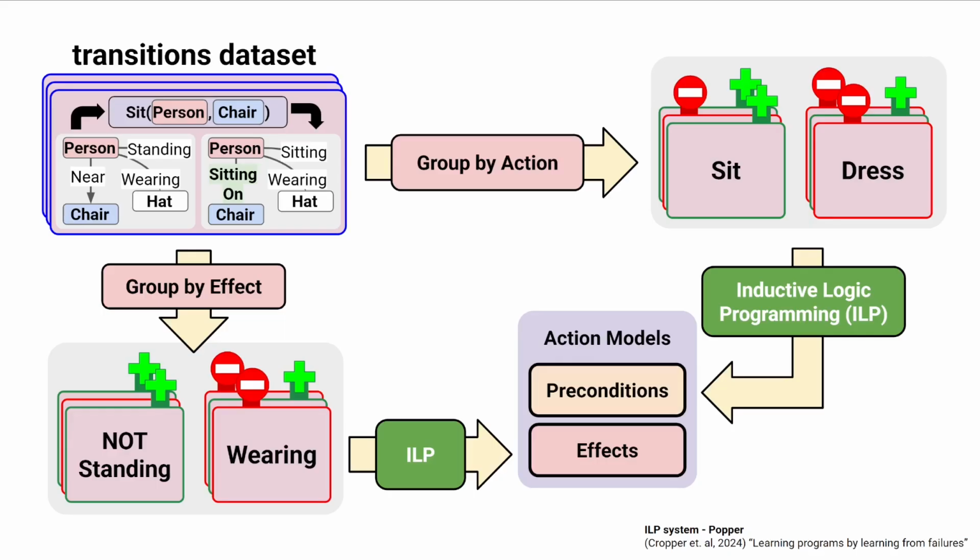We formulate two ILP instances per relationship, one for the case where that relationship is added and one for when it is deleted. Importantly, we use an ILP system which can handle noisy examples and compute the probabilities of preconditions and effects based on how well the rules fit the data. For more details, please see the paper.